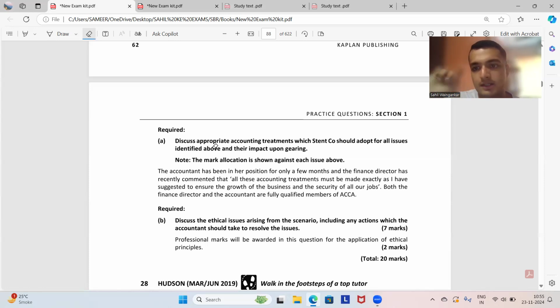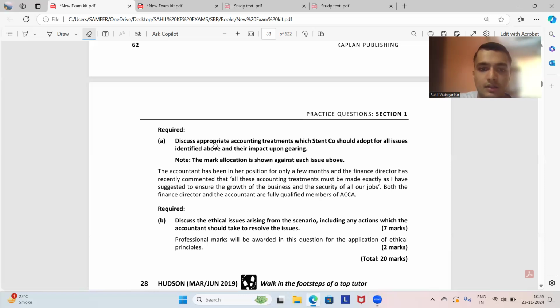As both the finance director and the accountant are fully qualified members of ACCA, both of them are required to comply with the ACCA Code of Ethics and Conduct principles, which are integrity, objectivity, professional competence and due care, confidentiality and professional behavior.